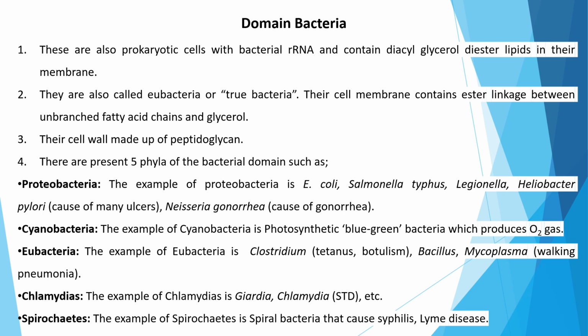Then Chlamydiae. Examples of chlamydiae are Chlamydia and similar bacteria, and mainly they cause sexually transmitted diseases. And the last one is Spirochetes. The example of spirochetes is spiral bacteria. They cause syphilis and Lyme disease.